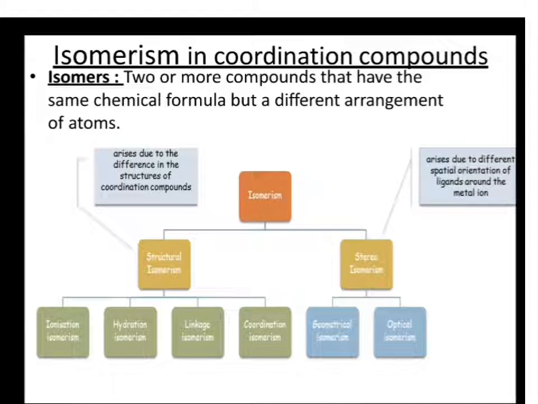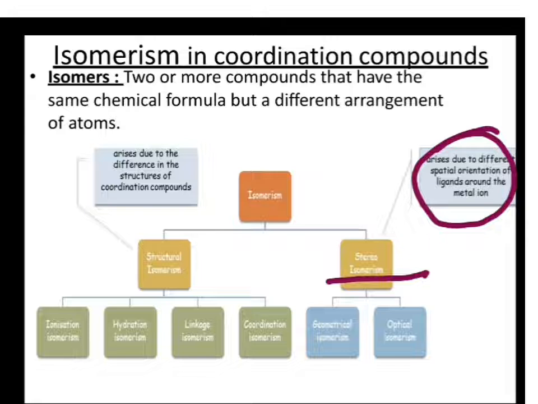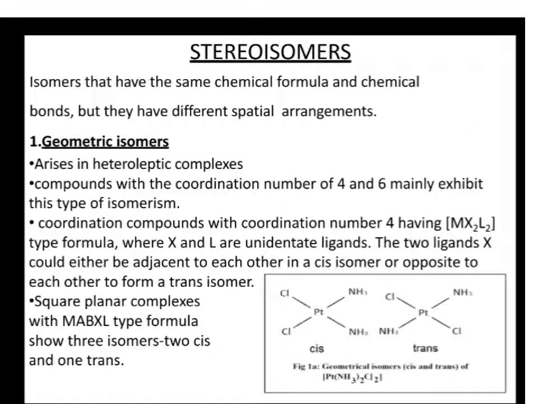Stereoisomers, see this definition, arise due to different spatial orientation of ligands. In three-dimensional space, the way in which they are arranged will be different in these isomers. Stereoisomers are classified into geometrical isomers and optical isomers. So let us move on to geometrical isomerism.